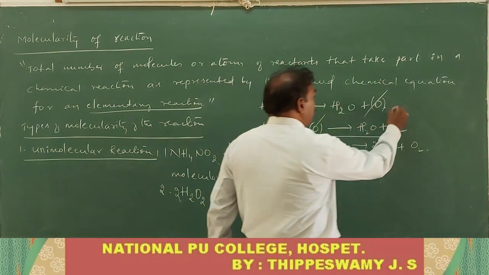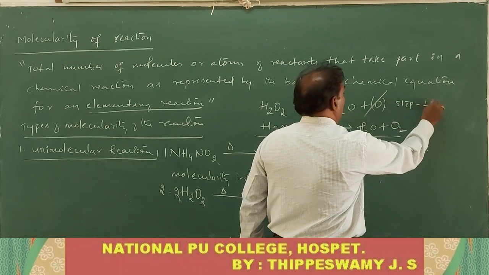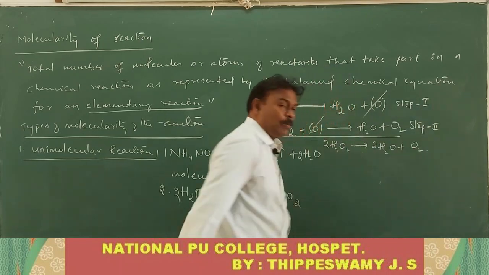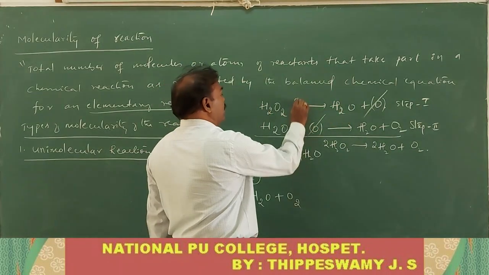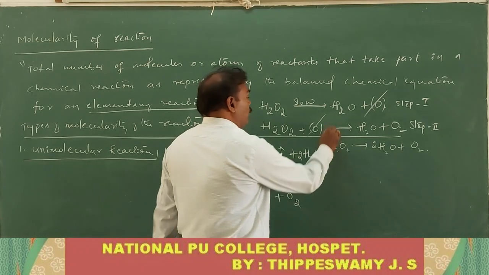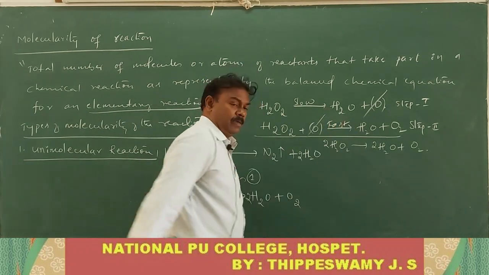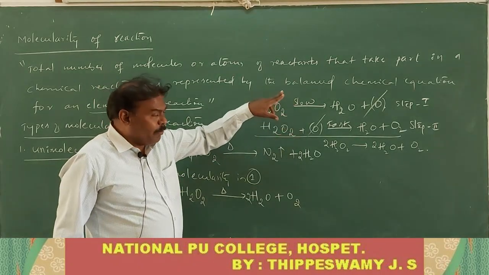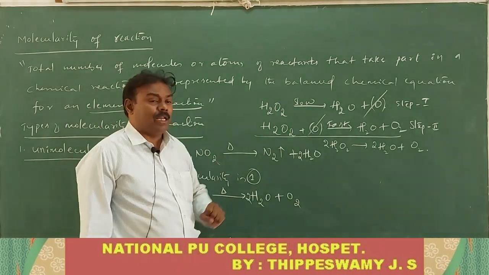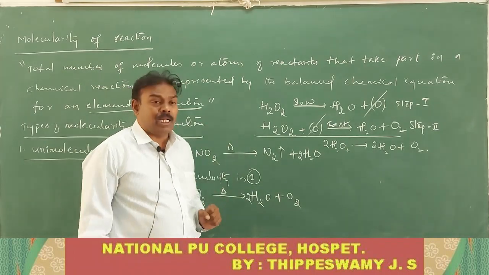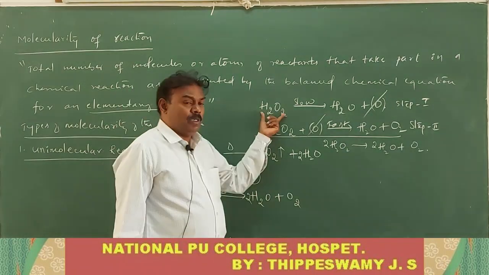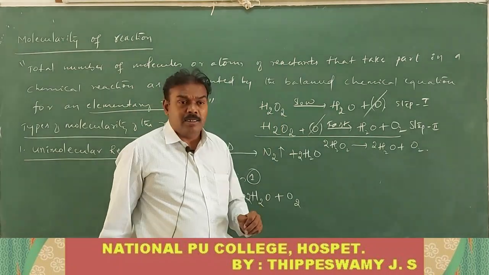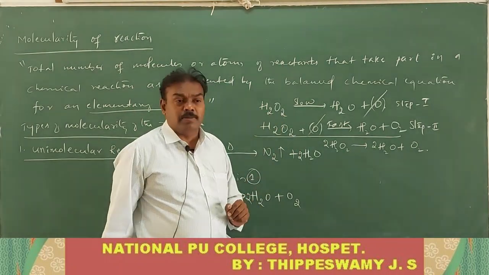It is explained in 2 steps. This is called step 1 and that is step 2. Step 1 is a slow step only, and step 2 is a fast step only. Usually we consider the molecularity of the reaction based on that elementary step. In the elementary step, only one molecule of the reactant is involved. Hence, we consider that the molecularity of the reaction is 1, not 2.